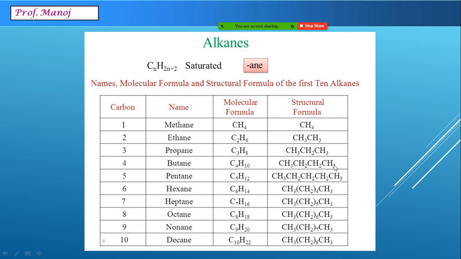So what scientists do is they take the central CH2 groups, group them together and write it as a clubbed notation. For example, in pentane we could have written CH2 three times and CH3 on both the sides. Similarly, here you can see CH2 four times, 5 times, 6 times, 7 times, 8 times. This is an easier way of writing the structures.